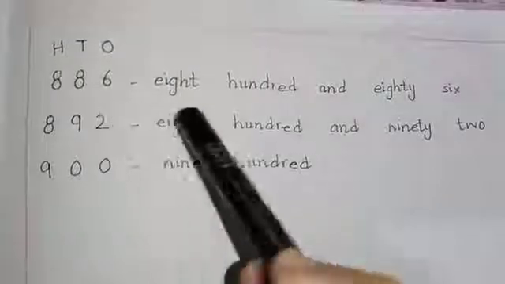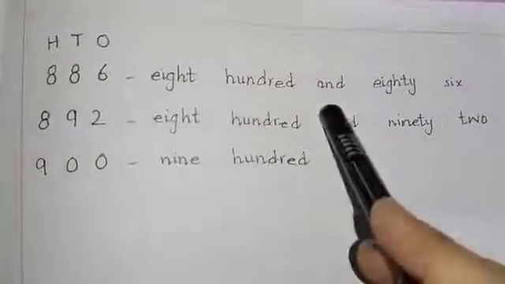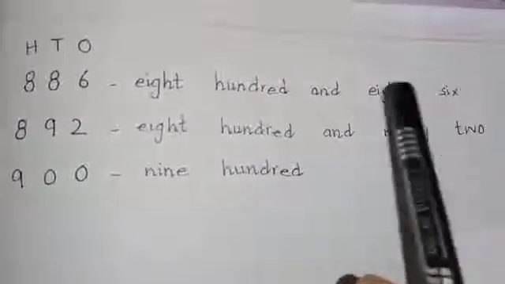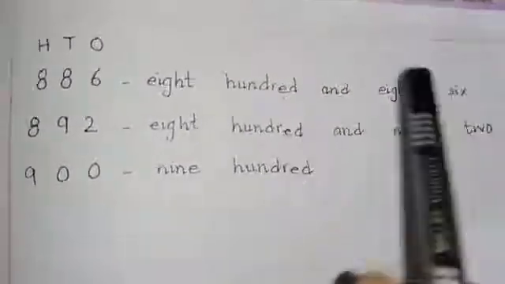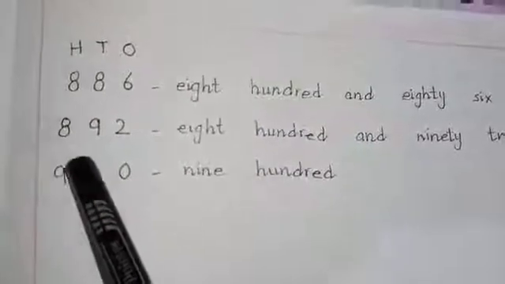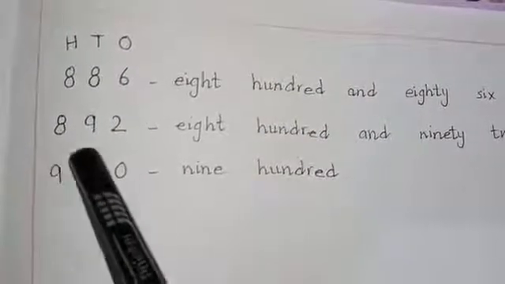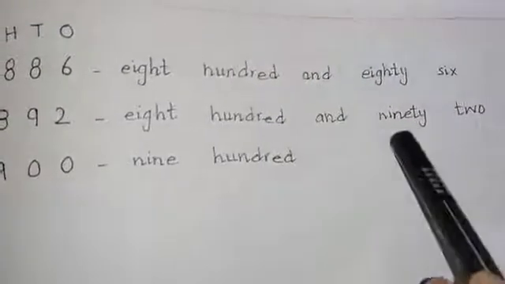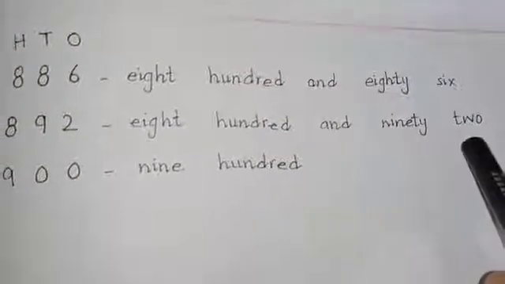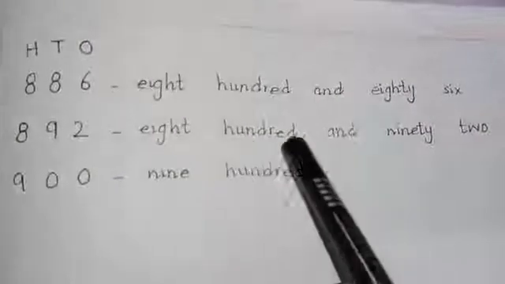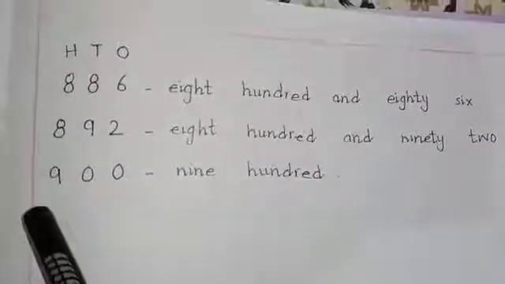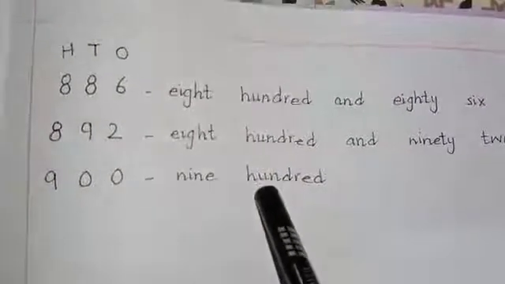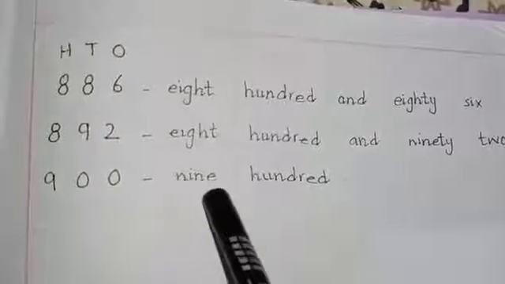Next is 886. E-I-G-H-T-Y, 80, S-I-X, 6. It's 886. Next is 892. N-I-N-E, 9, N-I-N-E-T-Y, 90, T-W-O, 2. 892. Next is 900. N-I-N-E, 9, H-U-N-D-R-E-D, 100. It's 900.